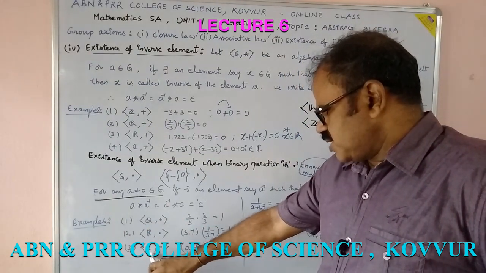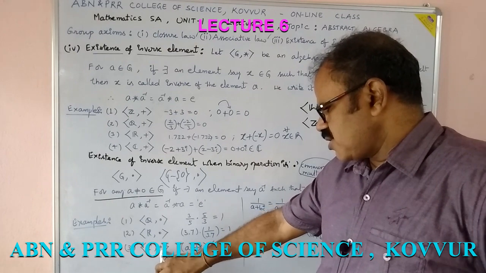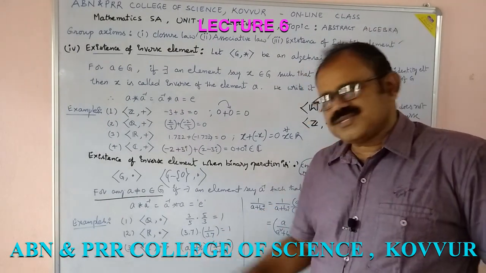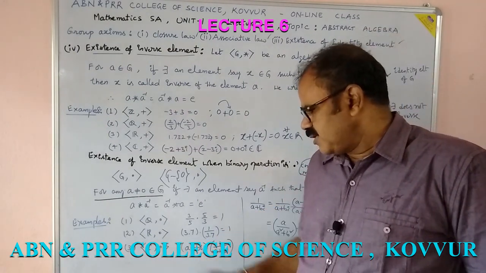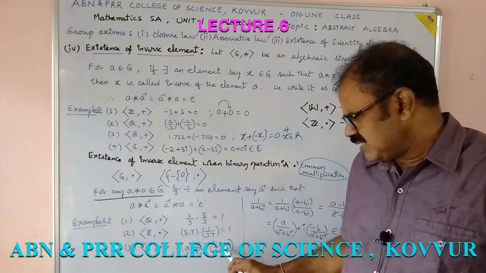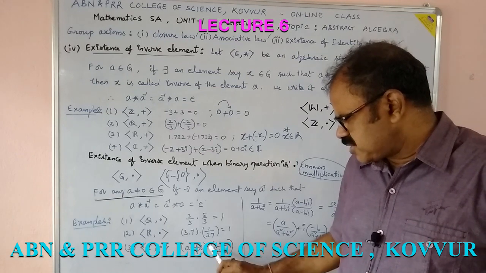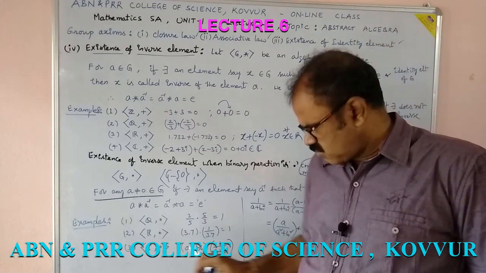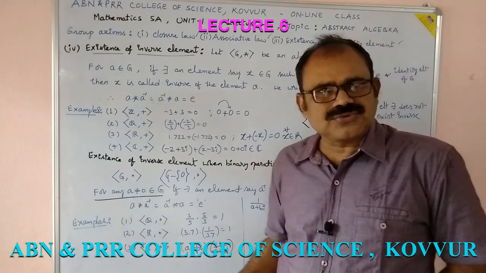Now complex numbers with respect to common multiplication, C dot. Let us consider a plus bi, a complex number. What is its inverse? 1 by a plus bi. Does 1 by a plus bi exist in C? That is doubtful for us.